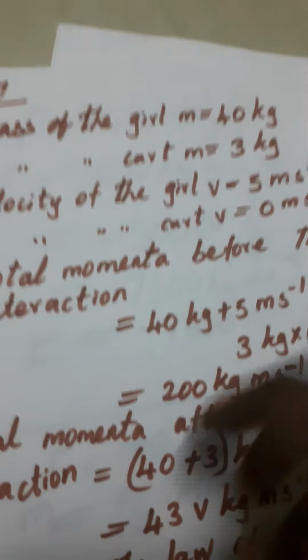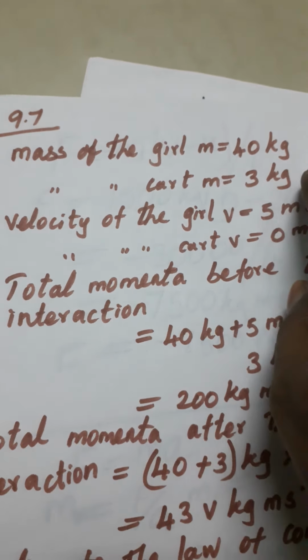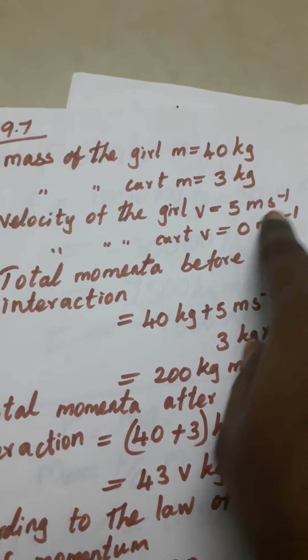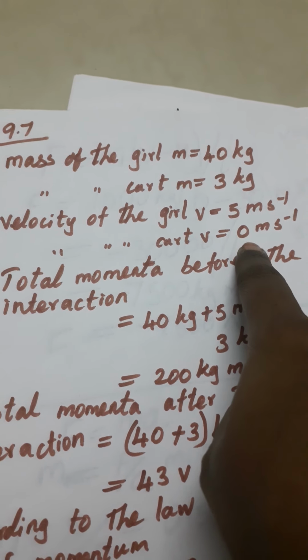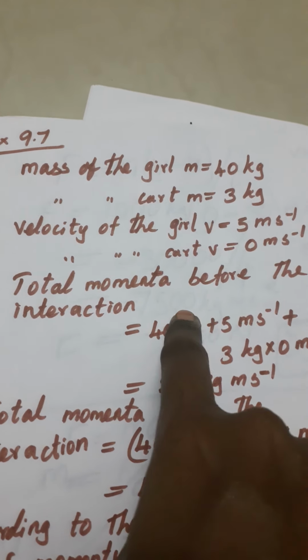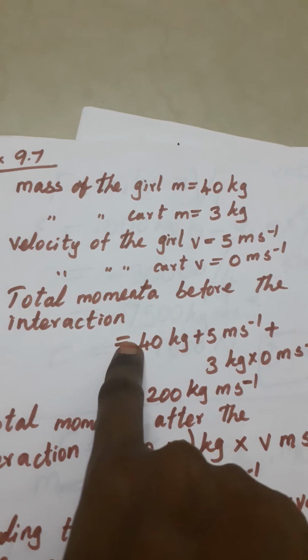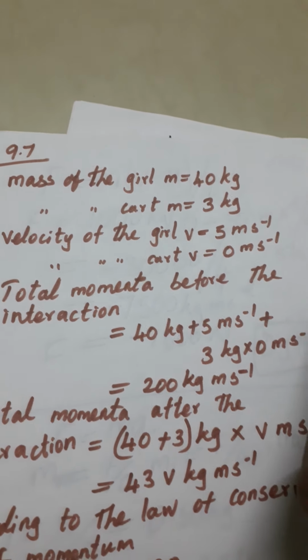Okay, now mass of the girl. Okay, first we have given us mass of the girl m is equal to 40 kg and mass of the cart m is equal to 3 kg. Okay, next velocity of the girl v is equal to 5 meter per second and velocity of the cart v is equal to, we have to assume 0 because it is at the rest position. Okay, next the total momentum before the interaction. Okay, what is the formula for momentum? That is P is equal to m into v, that is mass into velocity.